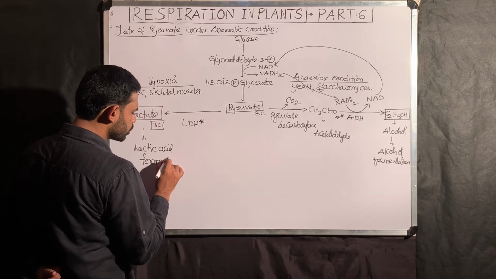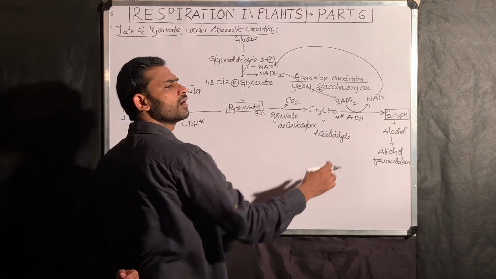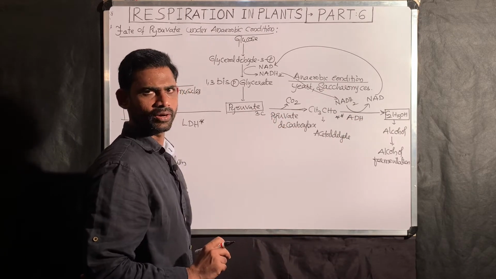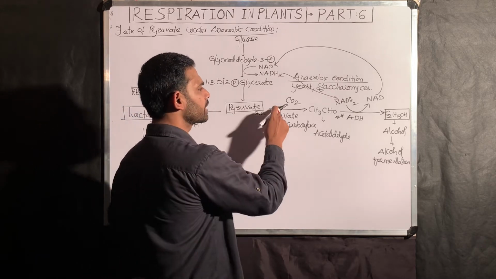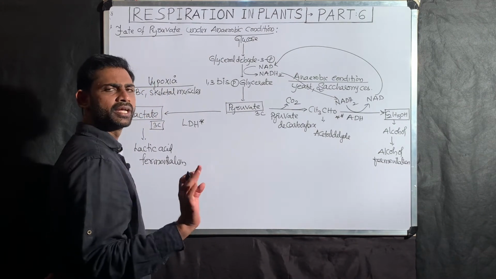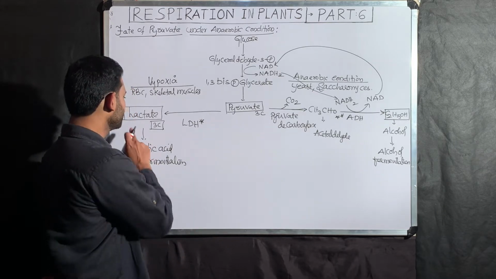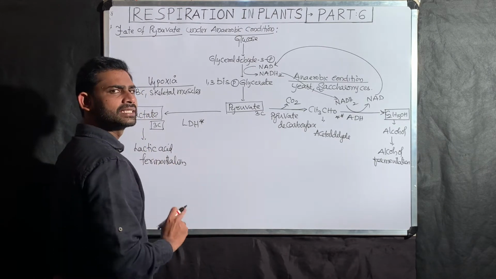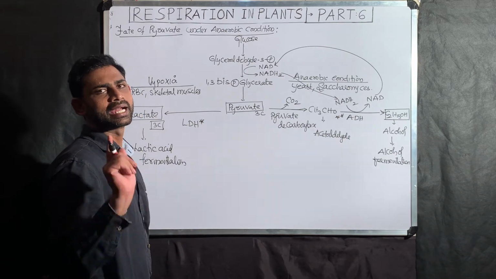fermentation. During alcohol fermentation, this ethyl alcohol consists of 2 carbons, plus 1 carbon dioxide. Okay, so in alcohol fermentation, what are the end products? Carbon dioxide plus alcohol. In lactic acid fermentation, there is no carbon dioxide because pyruvate consists of 3 carbons, and lactate also consists of 3 carbons. So under lactic acid fermentation, the only end product is lactate or lactic acid.